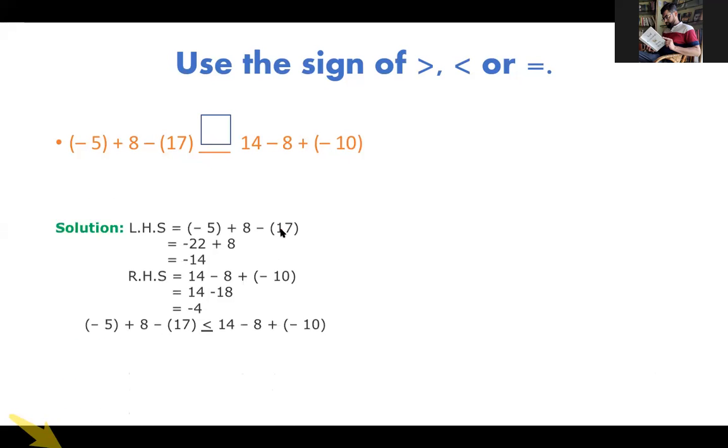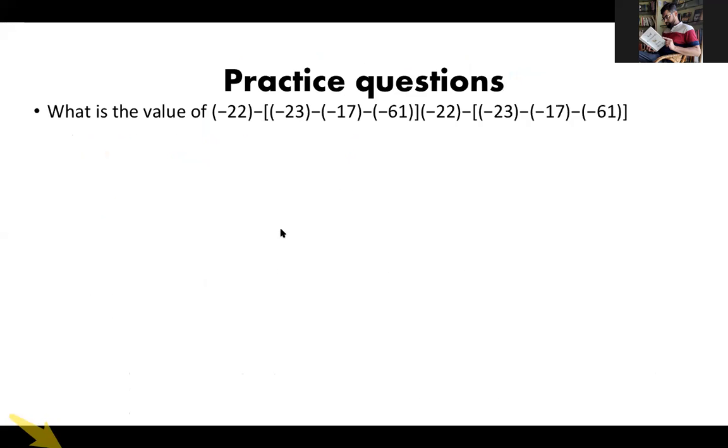Then I'll just explain to you. This is one more question. What is the value of this? Just write down this question and then I'll explain how to do it. Here this is minus 22, then brackets are there. You know the function of brackets. First you have to solve the brackets. So the first step will be: minus minus, make it plus and remove the bracket. Here only minus is there, so the first bracket is like this. Then the next step you will move this minus inside and solve. Understood how to do? Just write down this question.